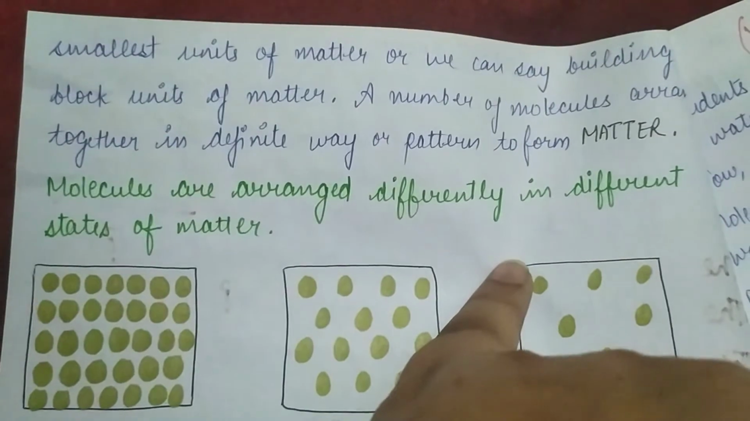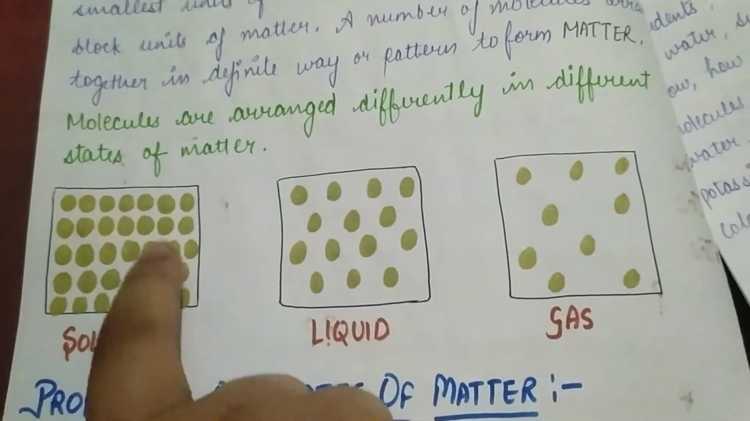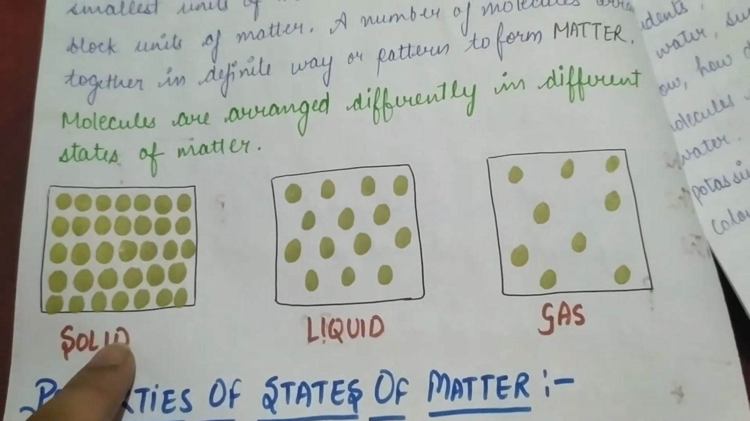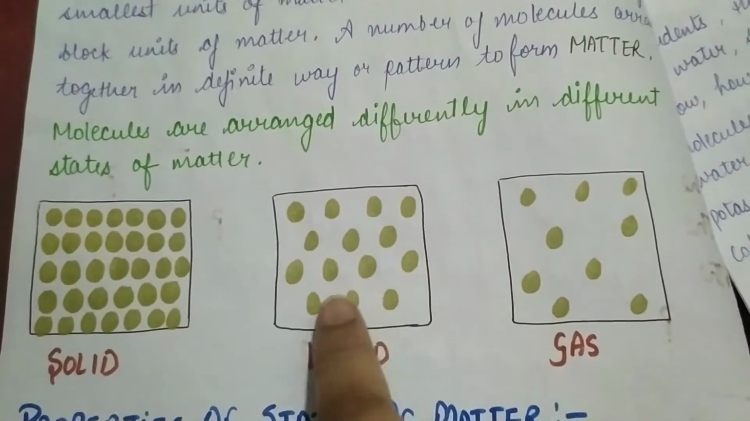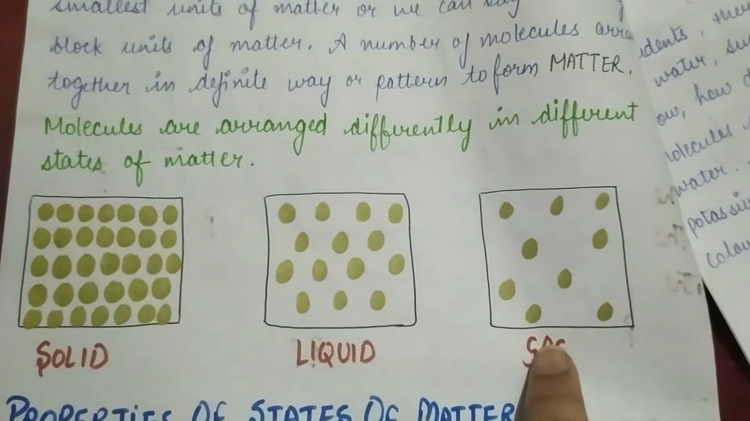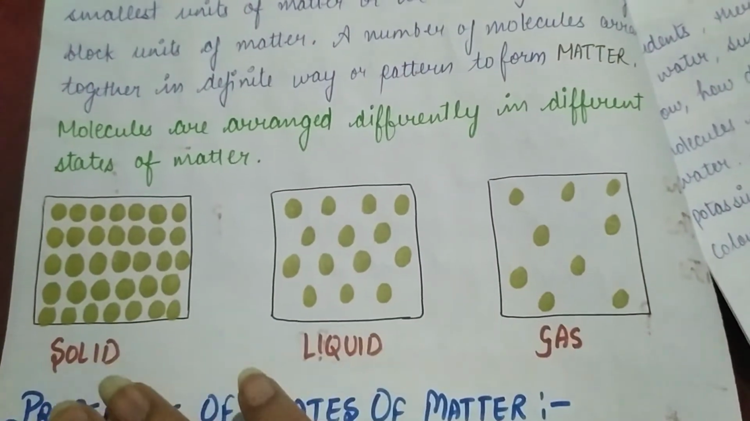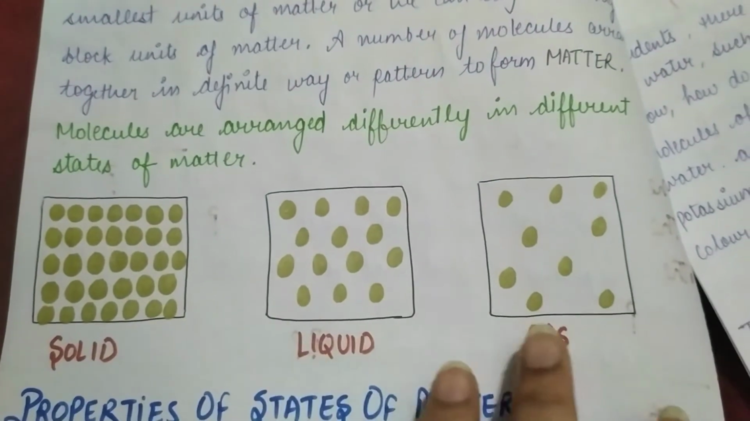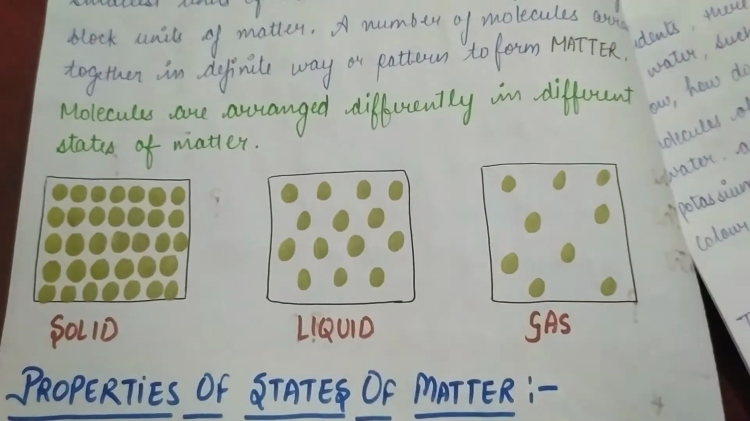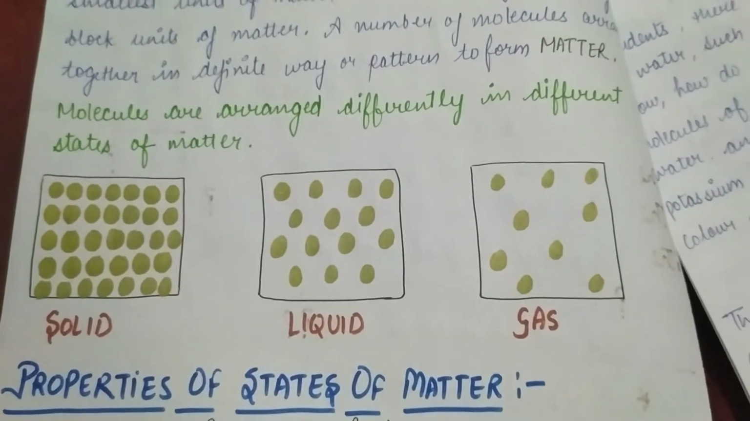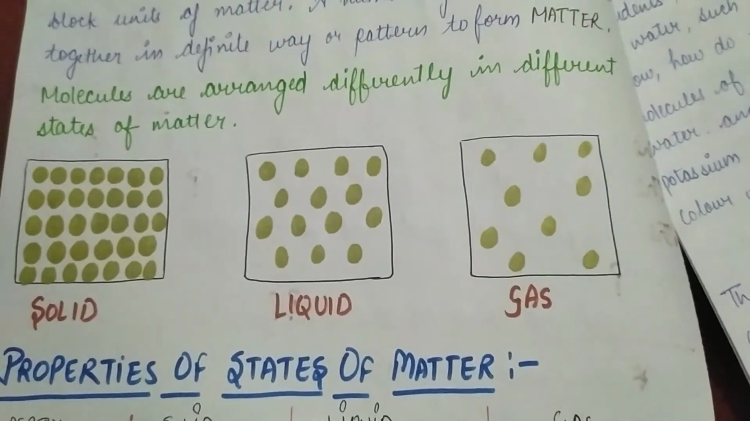Now, how are they arranged differently? You can see this in solids. The molecules are very much tightly packed, and in liquids they are relatively far apart from each other, and in gases they are very much far from each other. So this is the molecular arrangement of different states of matter. Now students, let us distinguish all these three states, that is solid, liquid and gas, on the basis of other properties.